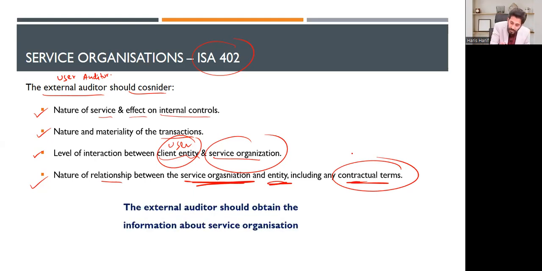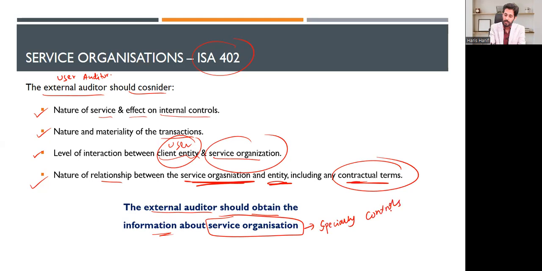Now, the external auditor should obtain information about the service organization. As I have told you, you are supposed to have some information about the service organization, especially controls at the service organization.